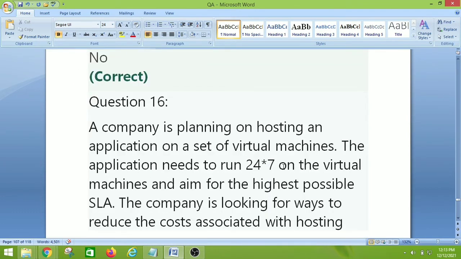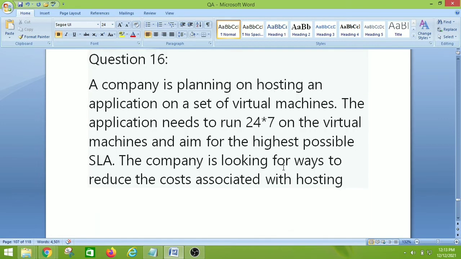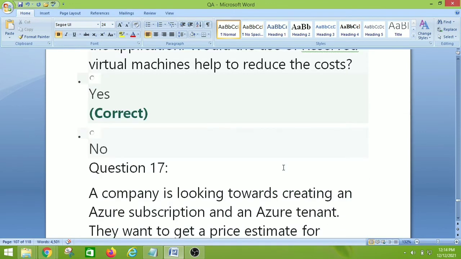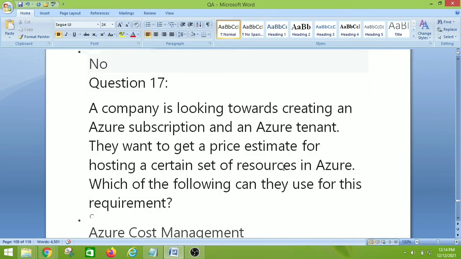A company is planning on hosting an application on a set of virtual machines. The application needs to run 24/7 on the virtual machines and aim for the highest possible SLA. The company is looking for ways to reduce the cost associated with hosting the application. Would the use of reserved virtual machine help to reduce the cost? So the right answer is yes, it will help to reduce the cost. So let's move on to question number 17.